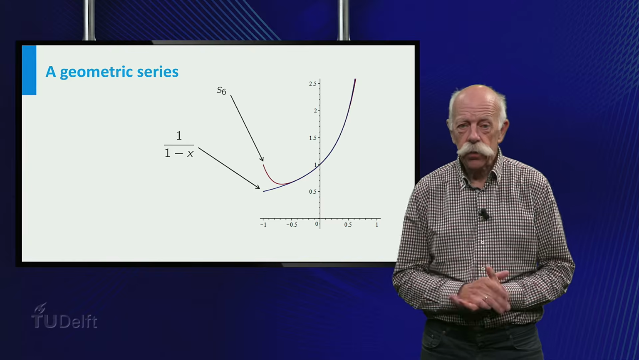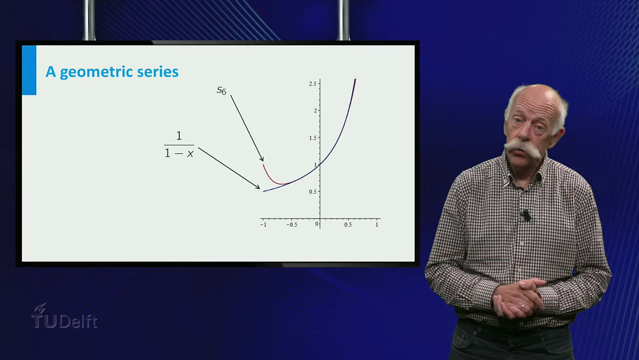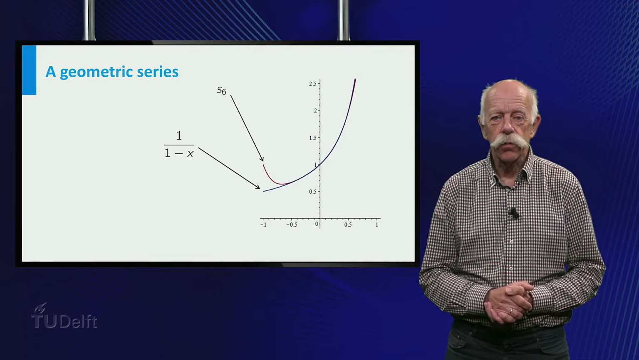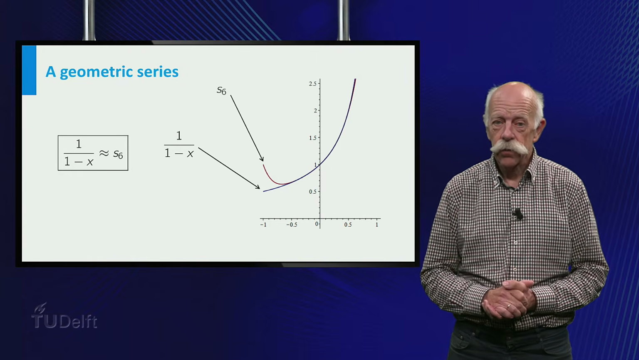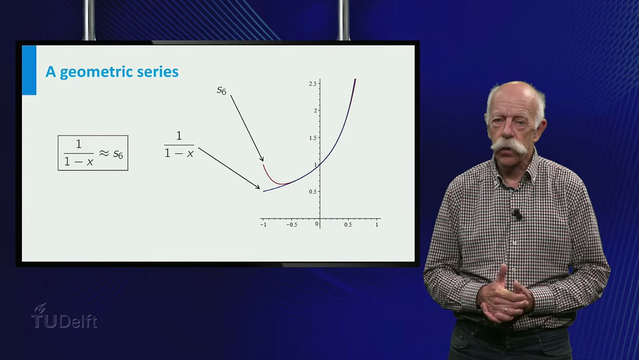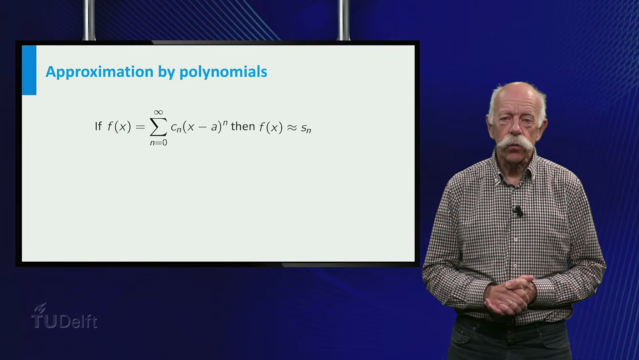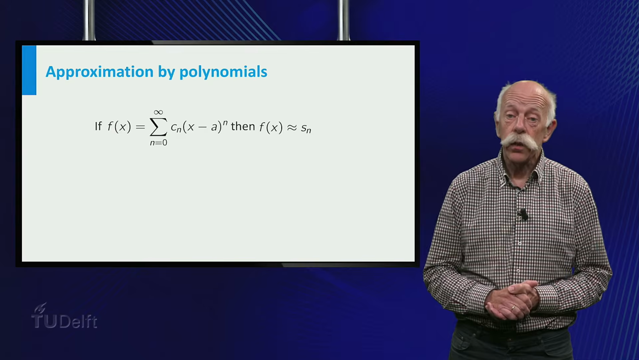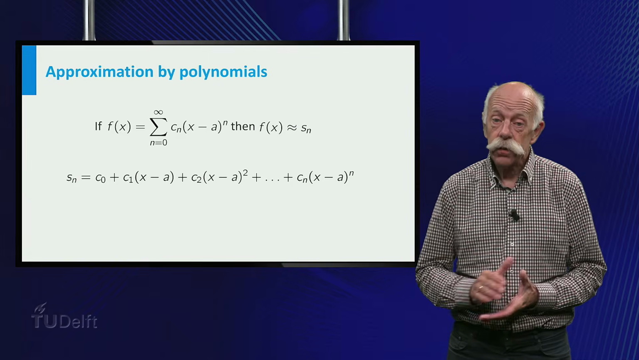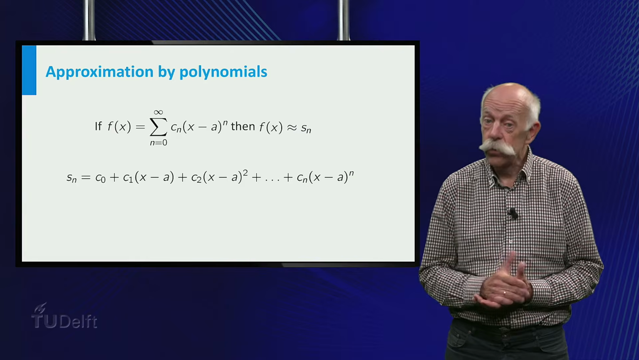So, let's have a look at the graph of S6 and compare it to the graph of 1 over 1 minus x on the interval from -1 to 1. As expected, the difference between these two functions is quite small. So, S6 can be regarded as an approximation of the function 1 over 1 minus x. In general, if a given function is equal to the sum of a power series, we can use the partial sums of the power series to approximate f. And since the partial sums of a power series are polynomials, they are very easy to compute.